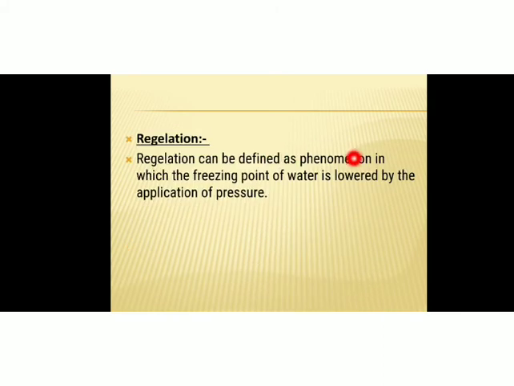Regelation can be defined as the phenomenon in which the freezing point of water is lowered by the application of pressure. So due to the pressure exerted by the metal wire on the ice block, the freezing point of water is lowered.